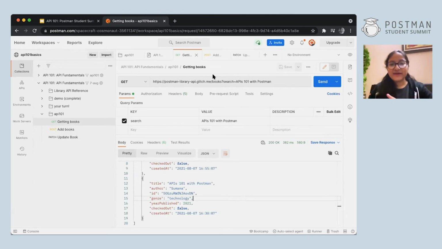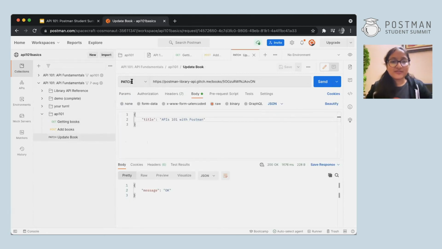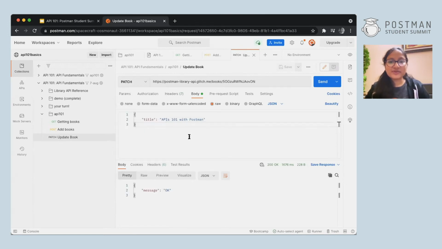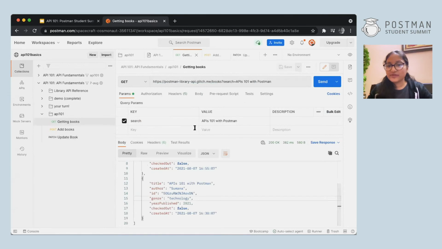Okay, I'll repeat the patch again and then I'll go to put. So for patch, first of all, it is very important you change this to patch over here. Okay. And then you add the endpoint and the path, that is /books. And then you enter your ID. Make sure this is the correct ID. If you're not entering a valid ID, you won't get the access. Okay. So it should be a correct ID. If you want to check what your ID is, you can just simply use the get request and find your ID. Okay.